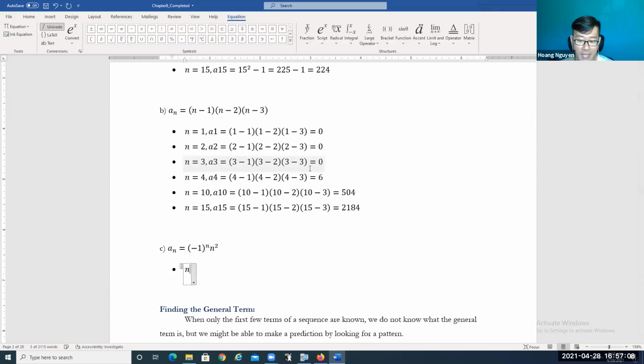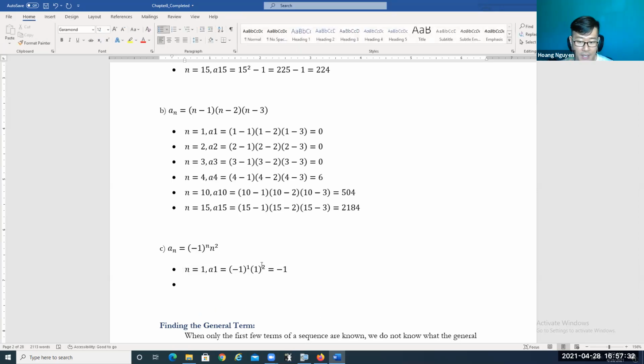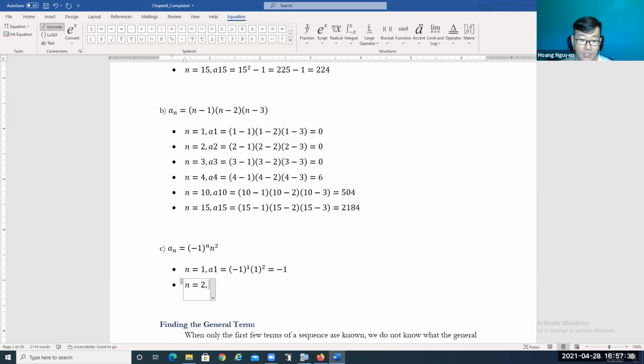Okay. So when n is equal to 1, it's going to be a1 equals negative 1 raised to the power 1 times 1 to the power 2. So negative 1 to the power 1 is negative 1, right? 1 to the power 2 is 1. So negative 1 times 1 is going to be negative 1. Okay. Now, similar concept, we're going to try when n is equal to 2 to find the second term, a2. It's going to be negative 1 raised to the power 2 times 2 to the power 2, which is positive 1 times 4.